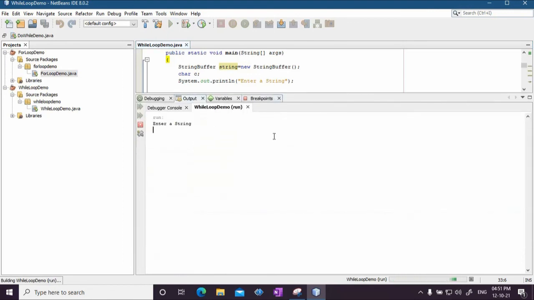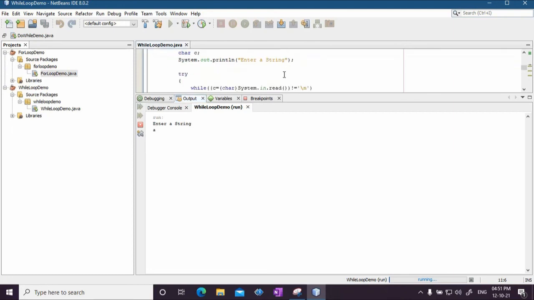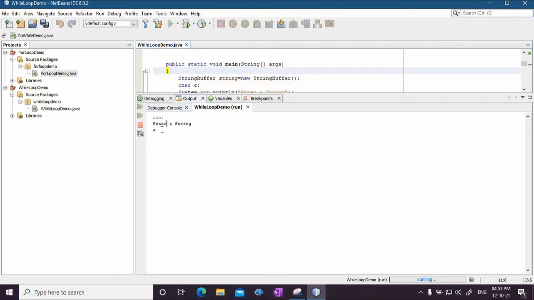Now here I will be entering each character, but after these characters I will not press enter. I will not go to new line. So first character that I enter is A. Okay, this condition checking will see that the character entered is A and it is not new line. I have not pressed the enter key yet. So that character will be appended to the string. Then without pressing enter, I enter the second character, say B. Again it will check and so on. Then third, fourth. So you can just go on entering any number of characters, even paragraphs.